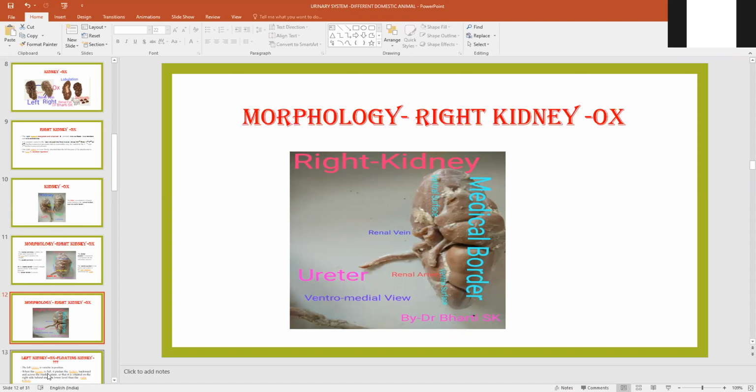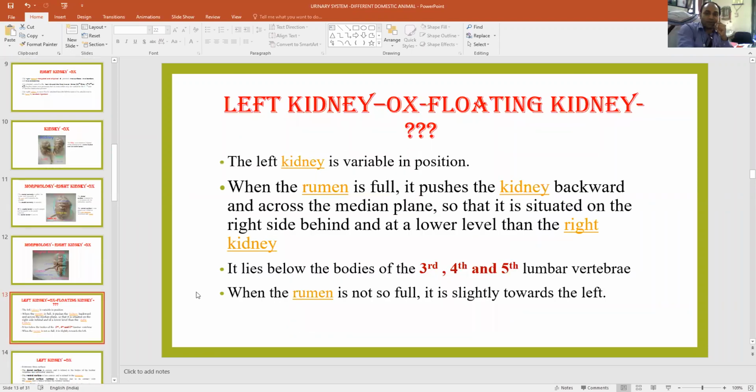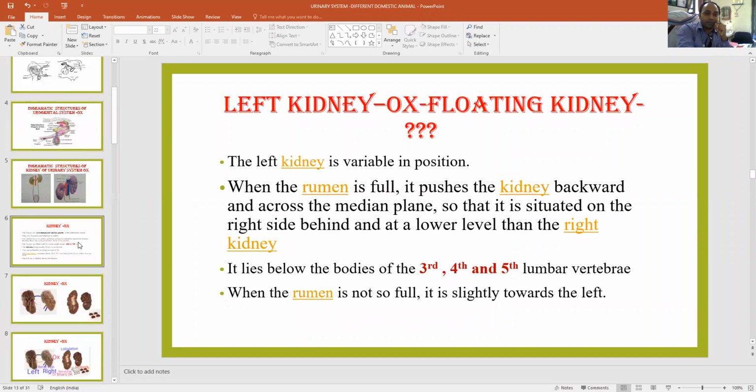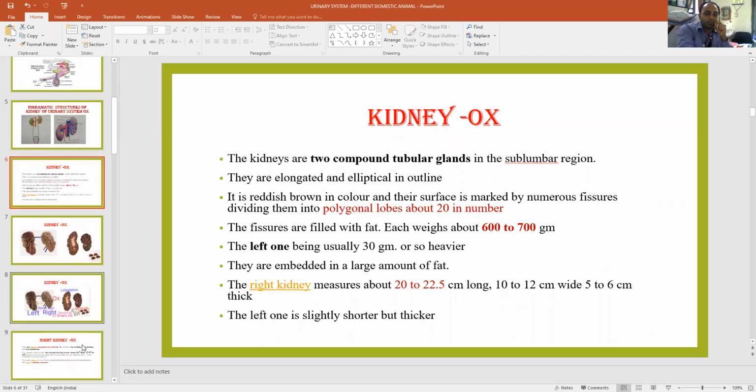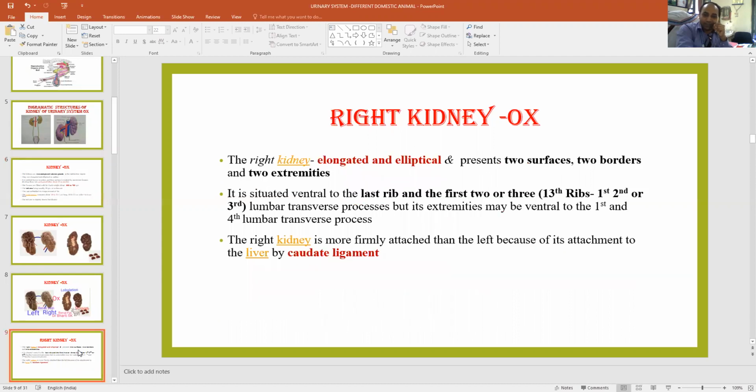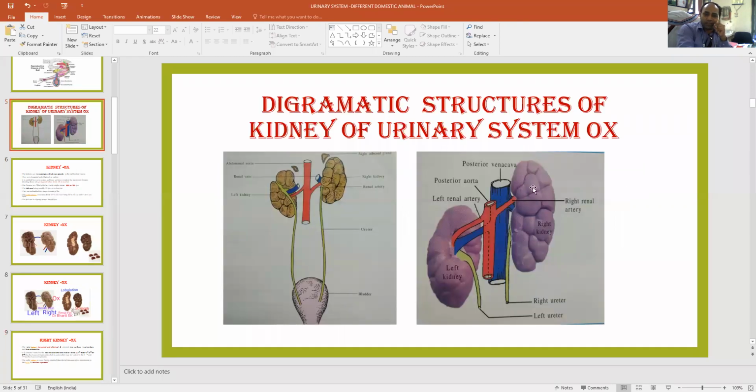So I think this is clear. Okay, so now this is the left kidney. We have already discussed the right kidney, and this is the left kidney. The right kidney, for description, contains two surfaces, two borders, and two extremities. Regarding its position, in this picture you have seen already that the position of the right kidney is somewhat cranial to the left kidney.